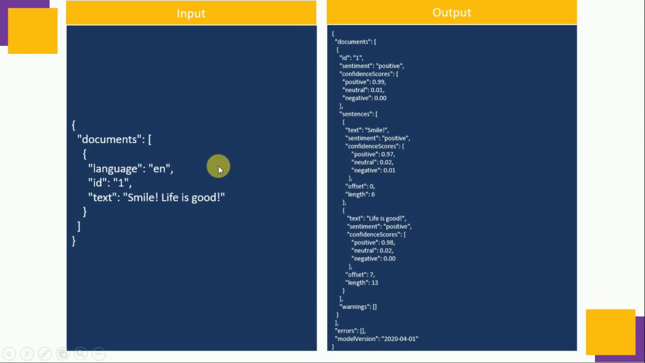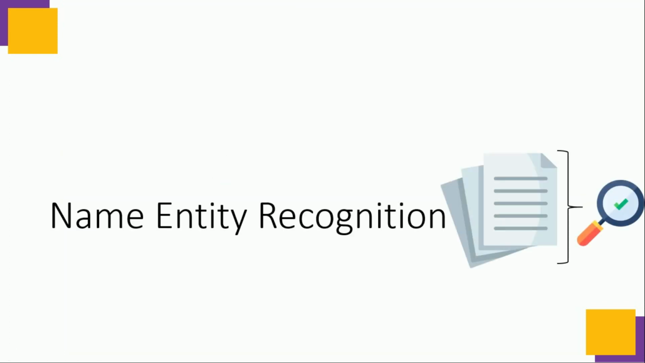So next one is named entity recognition. It can identify entities that are mentioned in the text. These entities are grouped into different categories and subcategories. For example, it can be a person, location, date, time, organization, address, email, URLs. So this API can detect all of these. So let's see an example of it.